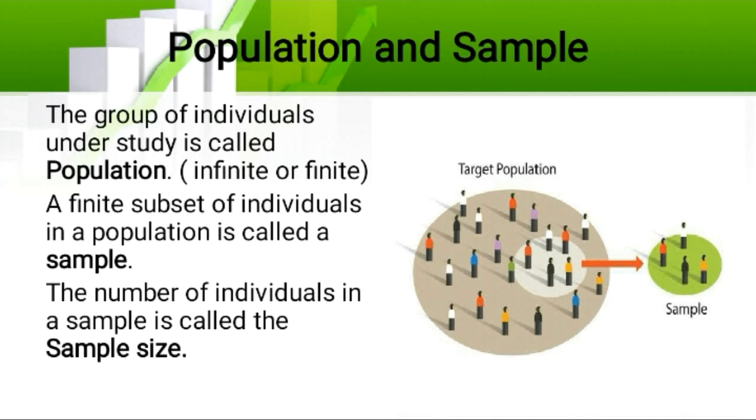So what is population? If we need to make a research, we are going for the human part only, so we are getting the information from humans. So that particular population which we are choosing is our target. For example, I'm going to take the marketing strategies of so and so product.